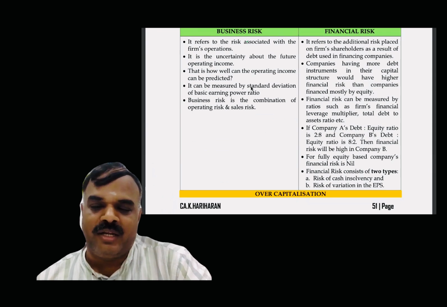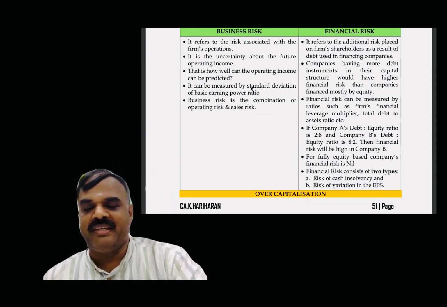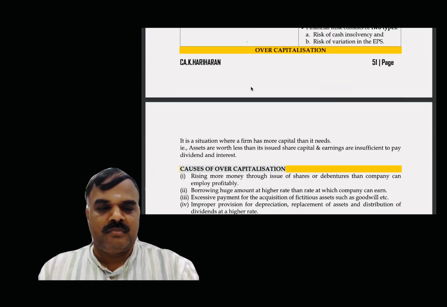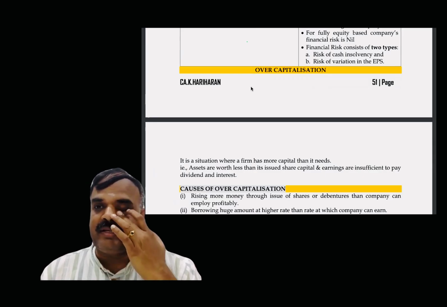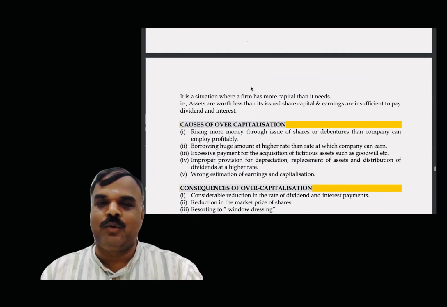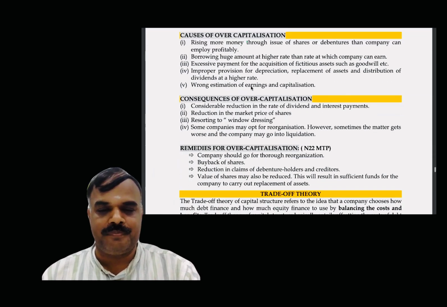And finance risk types: one is risk of cash insolvency and the other is risk of variation in EPS, earnings per share. Over capitalization: what is required, only that fund we have to get as share capital. Clear? In capital structure, if I'm going to get more and more fund, then that itself is going to backfire. That is called over capitalization, which leads to window dressing of the company.